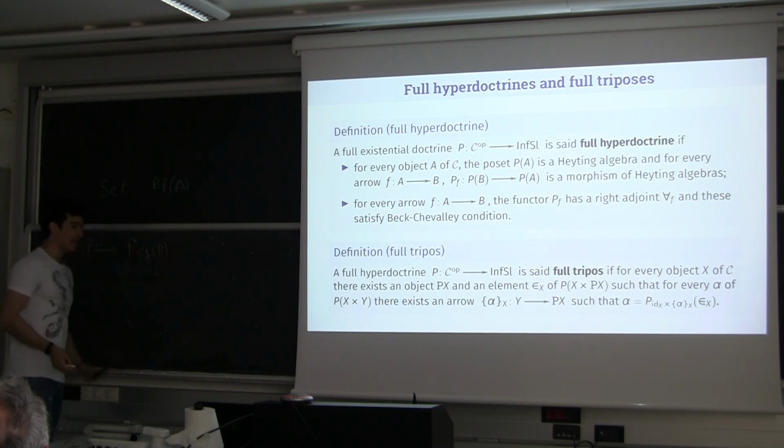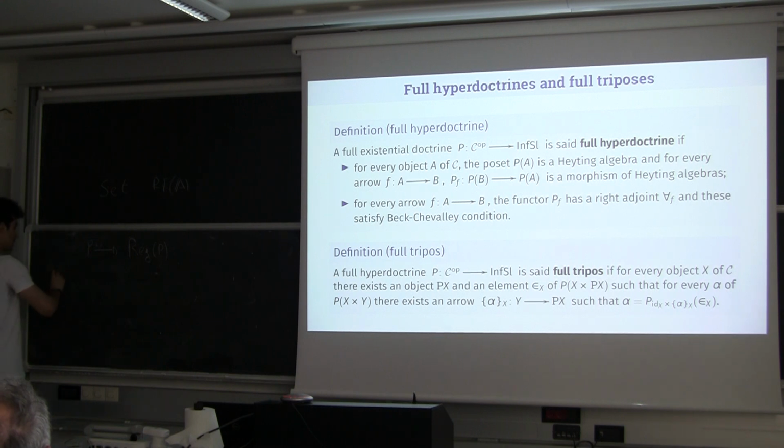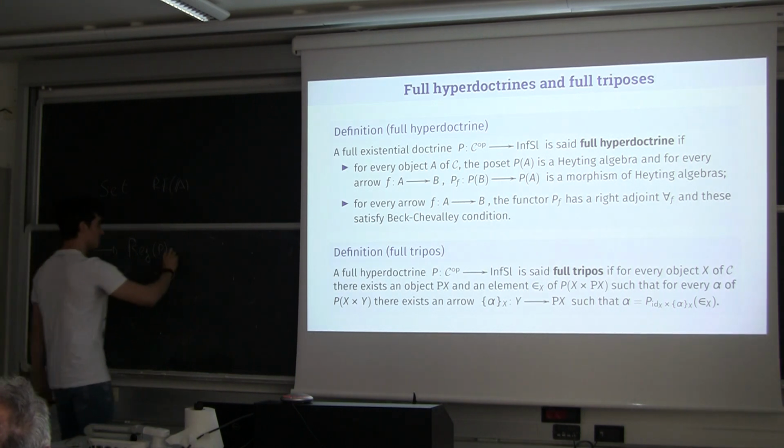And when this is the full existential completion of another doctrine, then this is precisely...